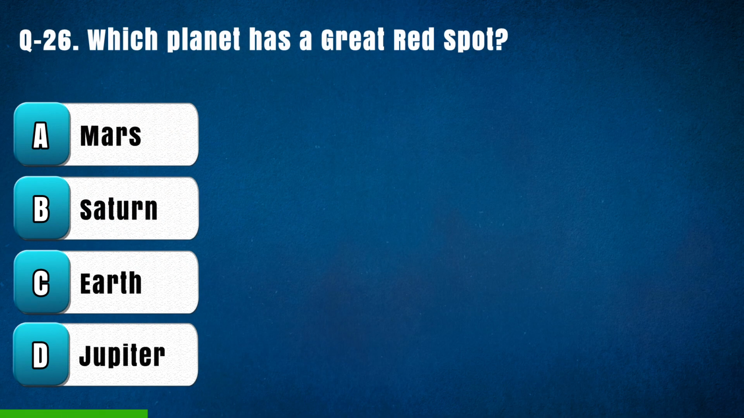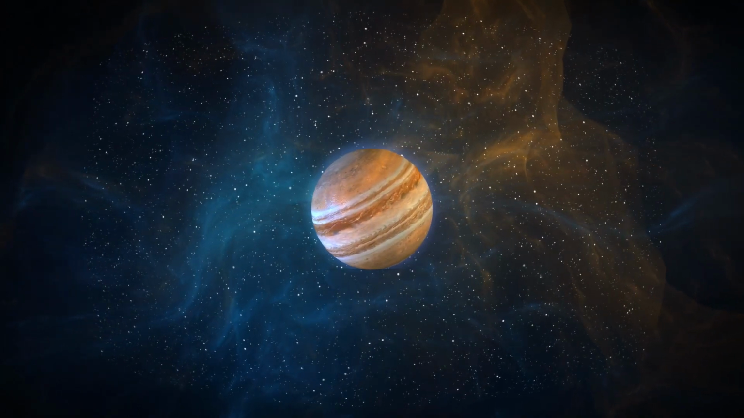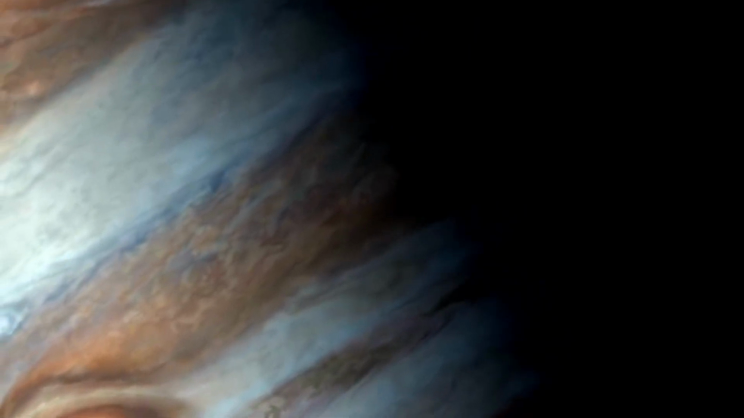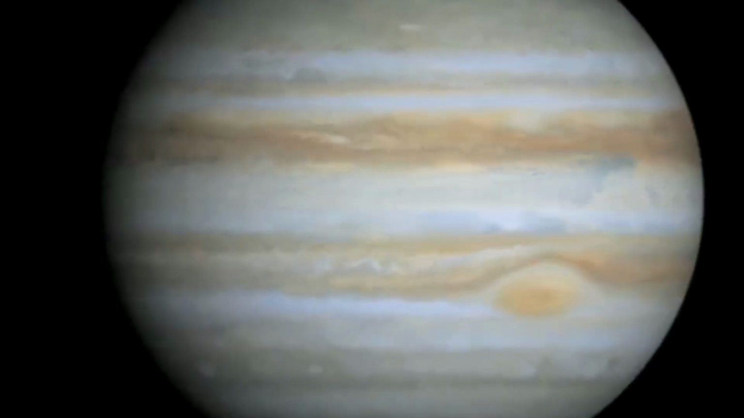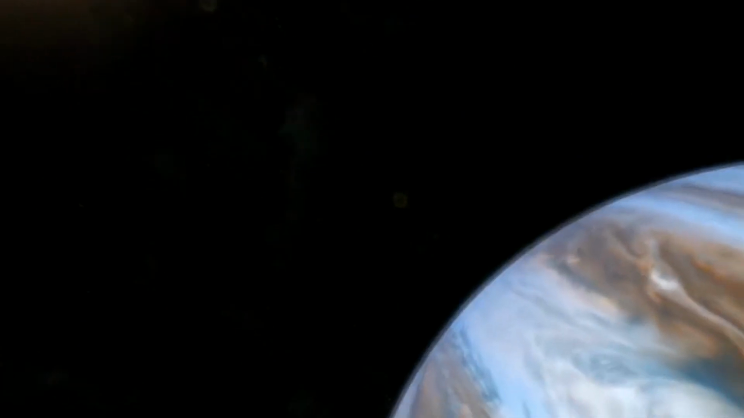Question 26. Which planet has a great red spot? Option A. Mars, B. Saturn, C. Earth, D. Jupiter. The right answer is D. Jupiter. The planet with the great red spot is Jupiter. The great red spot is a massive, persistent anticyclonic storm on Jupiter. It is the largest storm in the solar system and is twice as wide as Earth. The great red spot has been observed for at least 350 years and may be much older.